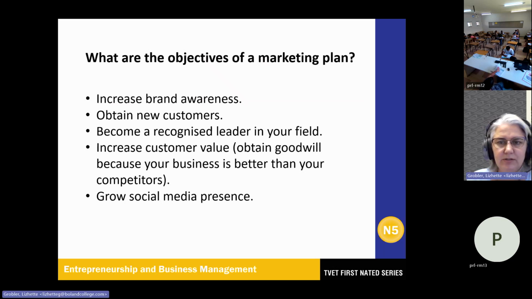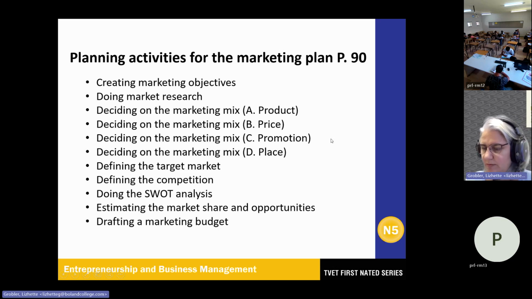Okay, we go on to page 90. So here we're looking at planning activities for the marketing plan, creating the marketing objectives. This is where you have measurable goals that outline what the end results of your marketing strategy should be. For example, increase brand awareness, obtaining new customers, also getting recognition as a leader in the field or the market, increase the customer's value, and then grow social media presence.